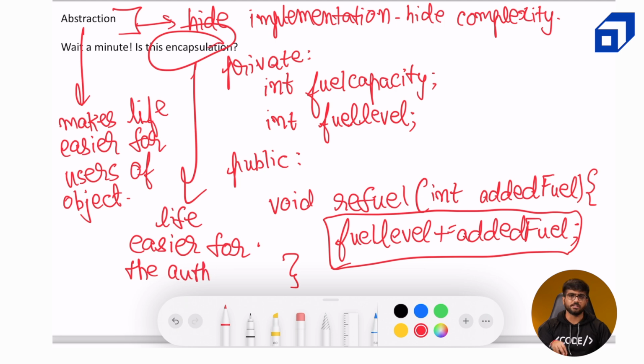Now let me just make a distinction over what the user is and what the author is. Author is the person who is creating that class. Okay. So in case of bank account class, whoever wrote that particular system becomes the author of that class, and it makes life easier for them because they know for sure that they have not created any setter and the balance attribute is private.